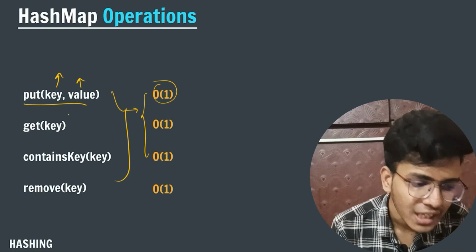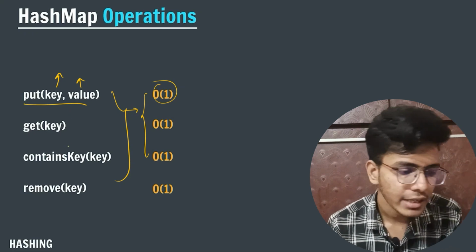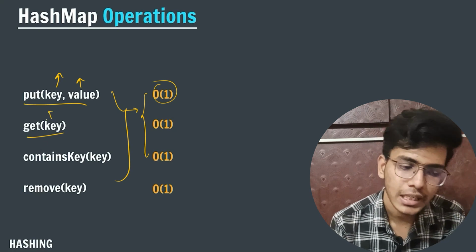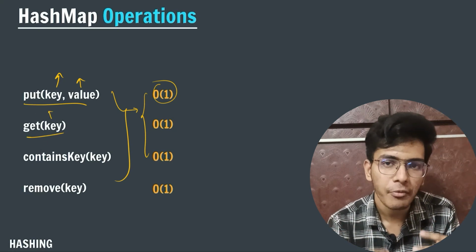Now if I want to get a particular element in my hash map, I will write get and pass my key, and by passing the key I will get my value.